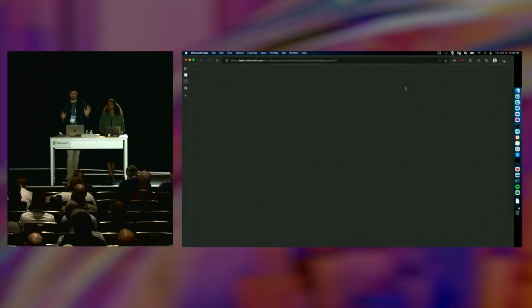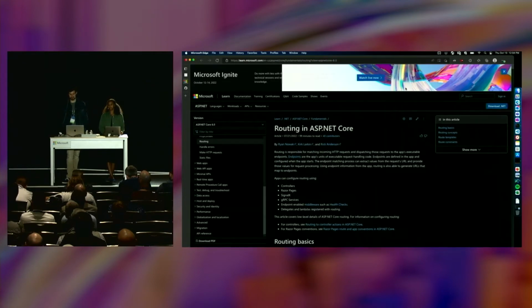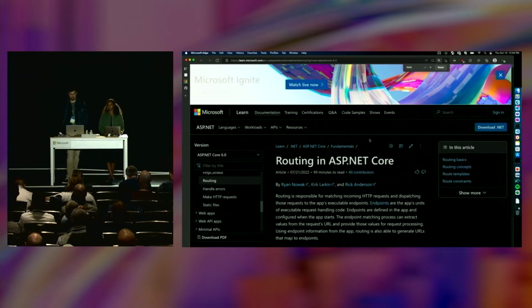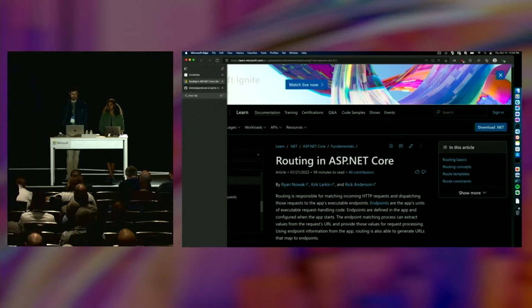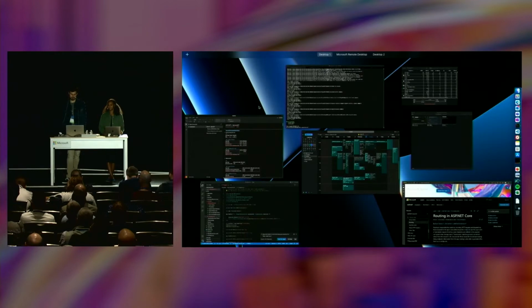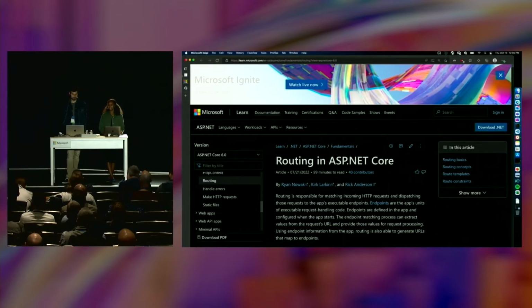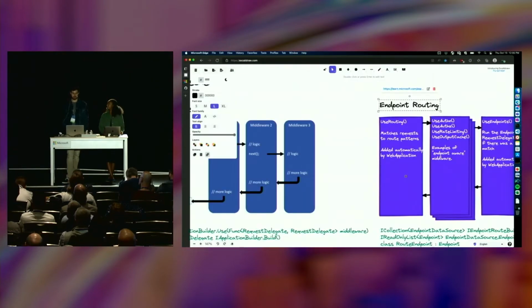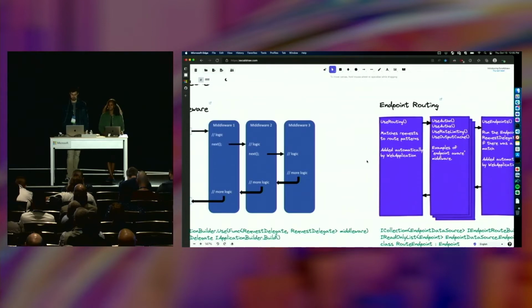this is our docs, and I'm not going to go in and read that, and this is super zoomed in. But I noticed when working on this that it recommends for library authors, instead of calling something like MapGet or creating a custom controller, if you want to create endpoints in the library, maybe you should create a custom endpoint source. But if you look at, say, grep.app or something, I've noticed that outside of our repo, there's maybe 5 that are open source. So that's why I'm excited to show you what it's about and what it's capable of.